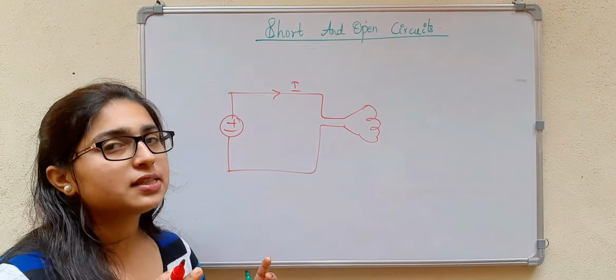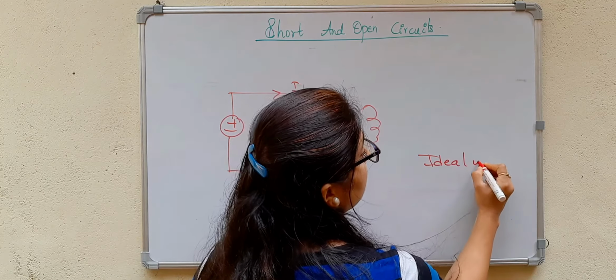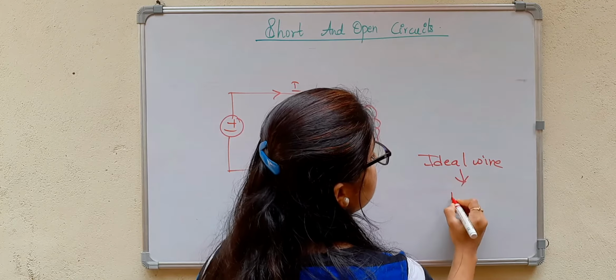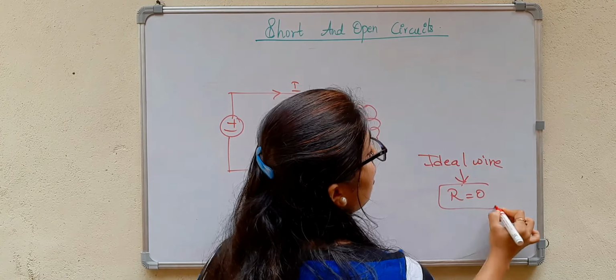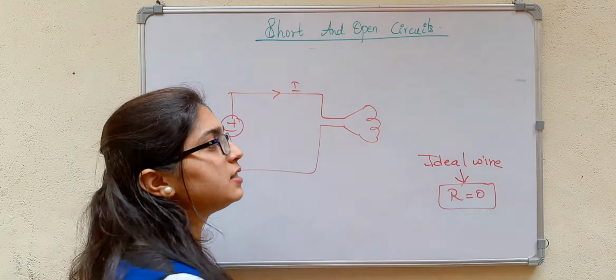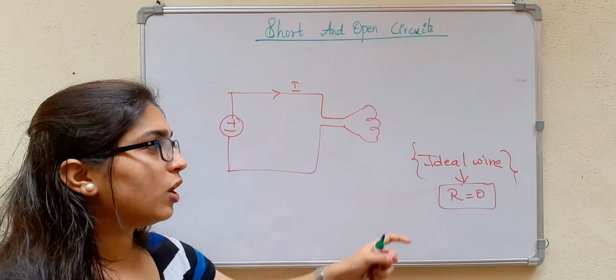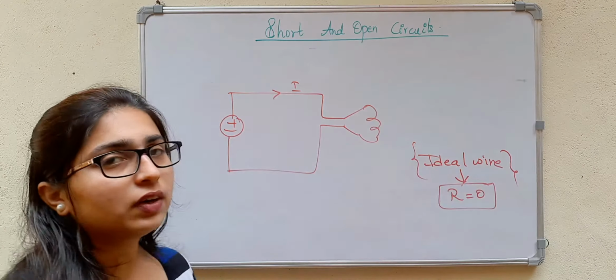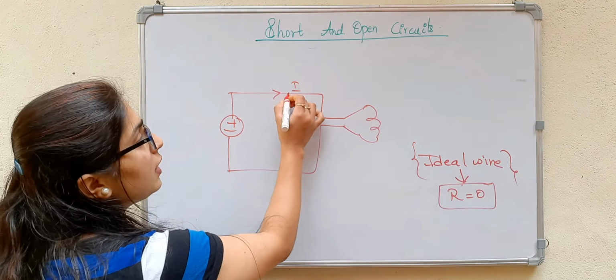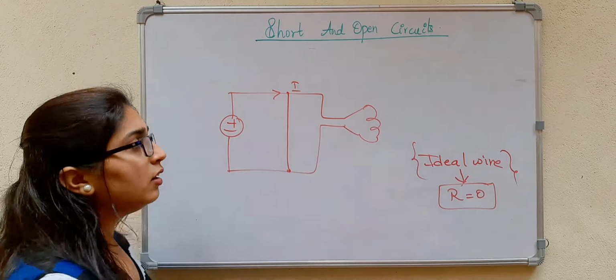But now I will consider an ideal wire. An ideal wire is a wire which has zero resistance, R equal to 0. It doesn't exist; practically it will have a small amount of resistance. But now I will consider an ideal wire and I will connect it between these two terminals.